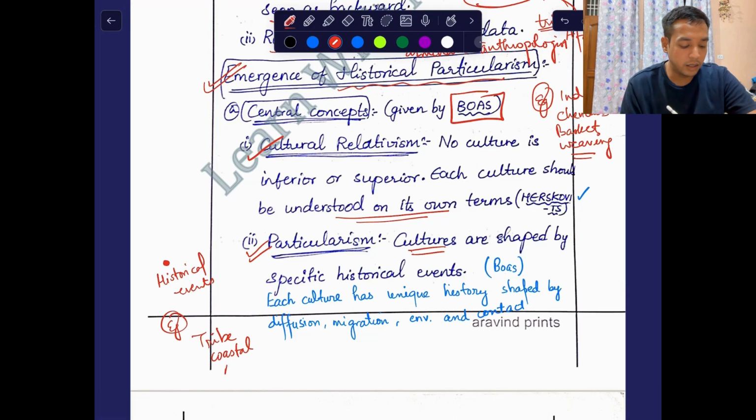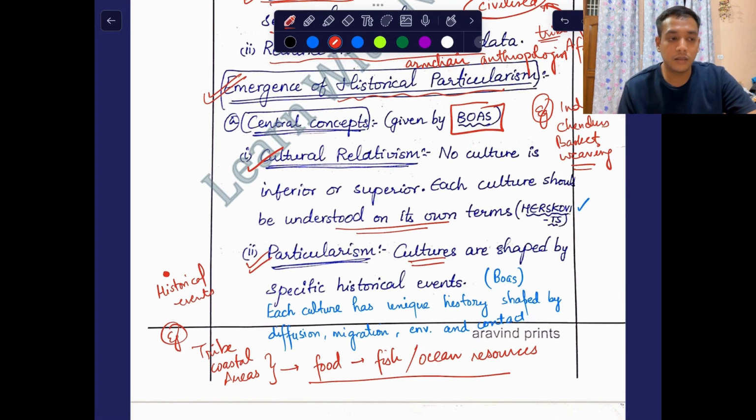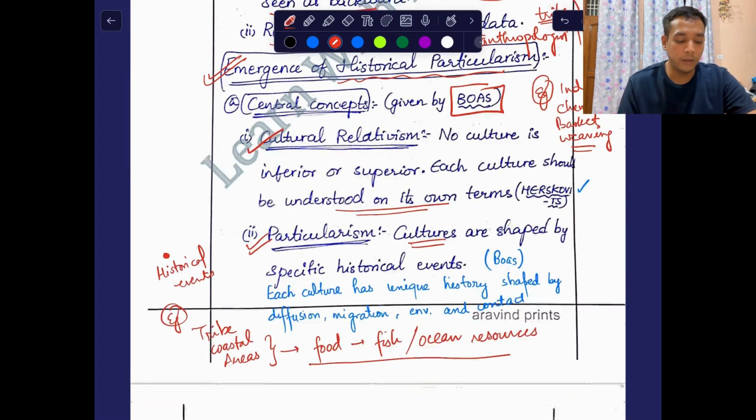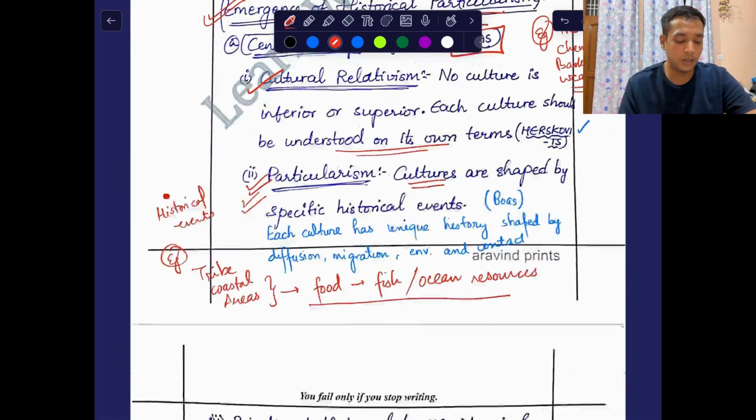That tribe would have, let's say, food related to ocean resources, like fish, as a food pattern. So we can't say that their culture is backward or forward, but we can say that the culture is particular because historical events or the places have shaped their culture.